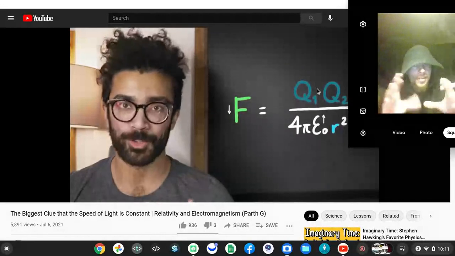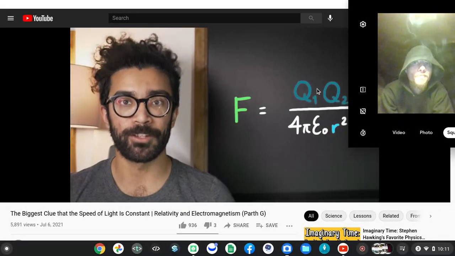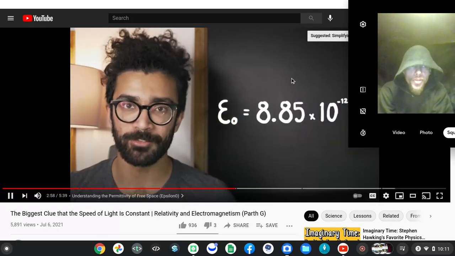If epsilon naught was smaller, the force would be bigger. Epsilon naught is a property of the vacuum, and as it turns out, this is the value it happens to have in our universe.